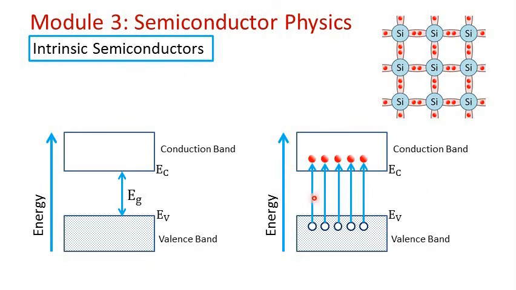When you apply the electric field, these electrons and holes will get a particular direction to their flow, giving rise to the current. So in a semiconductor, there will be two components of current: due to free electrons in the conduction band and due to holes in the valence band.